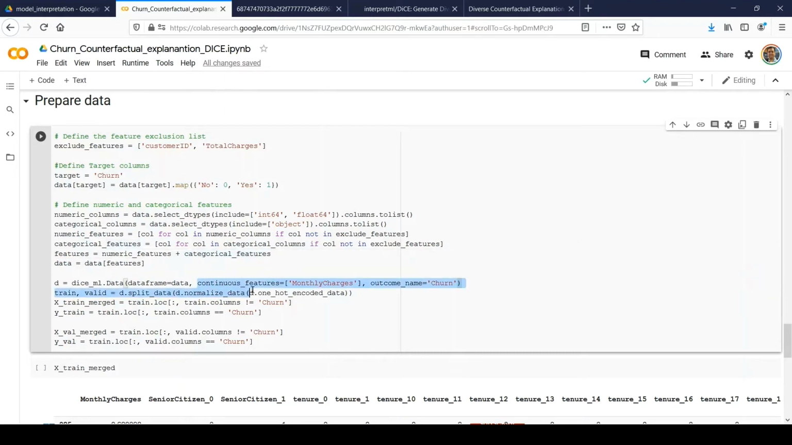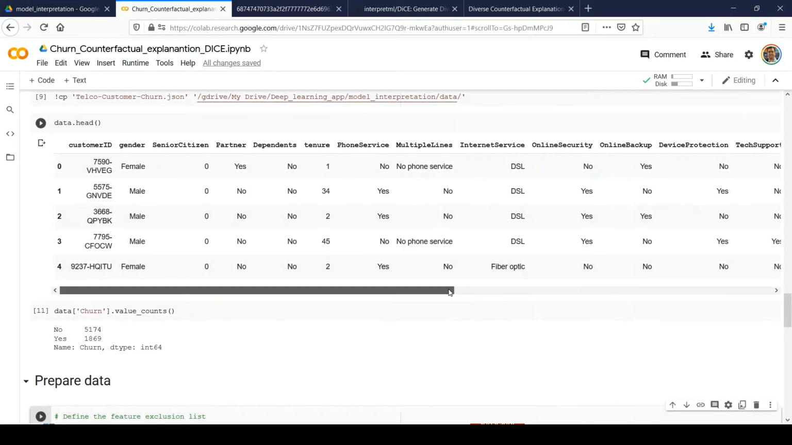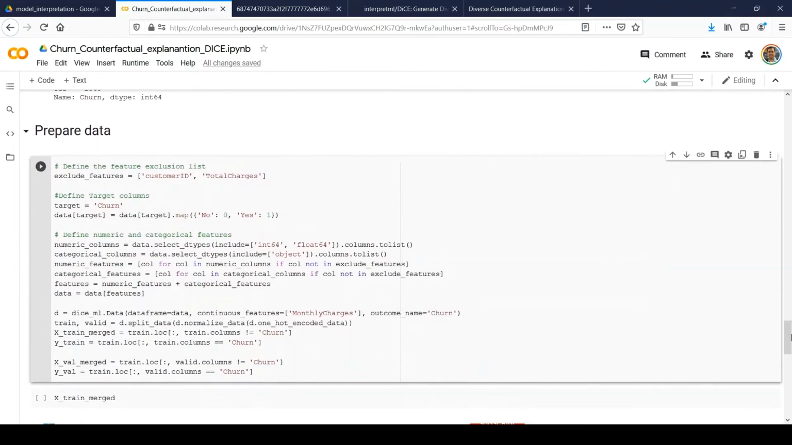And I'm providing the continuous feature list explicitly. So here I'm giving monthly charge because most of the columns' values are categorical, right? So that's what I'm doing here. Provide all the numerical features explicitly under this value, right? And outcome name is churn. So that's it. That's the only thing we need to provide.